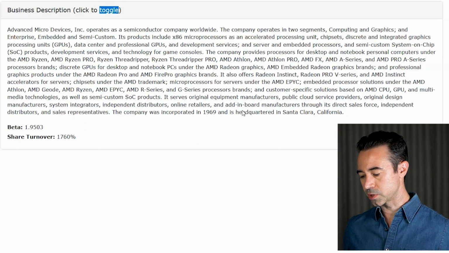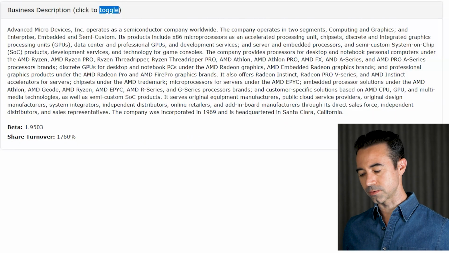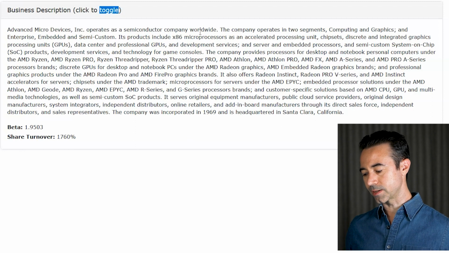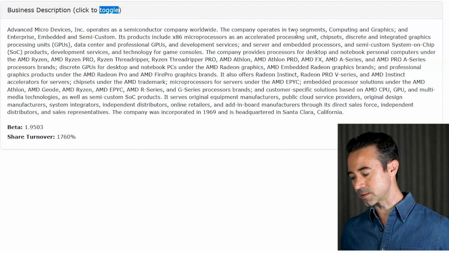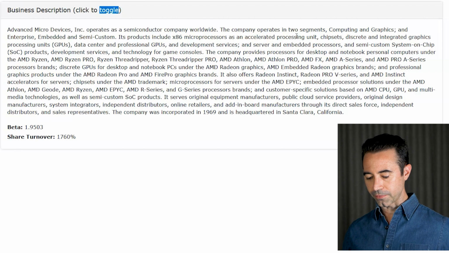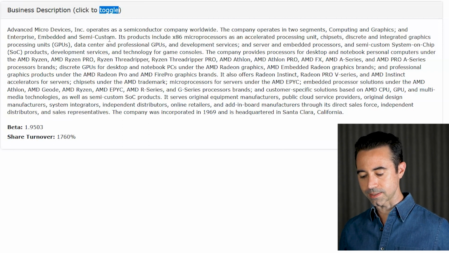Let's go over quickly what AMD does, just so we have a quick overview. Advanced Micro Devices, which is AMD, operates a semiconductor company worldwide. The company operates in 2 segments, computing and graphics, and enterprise, embedded, and semi-custom.